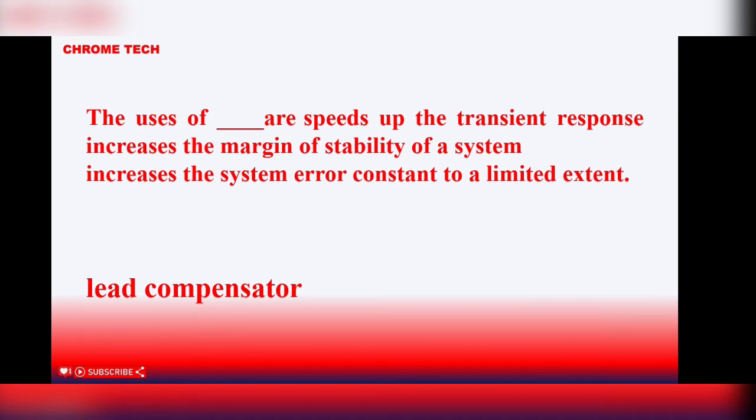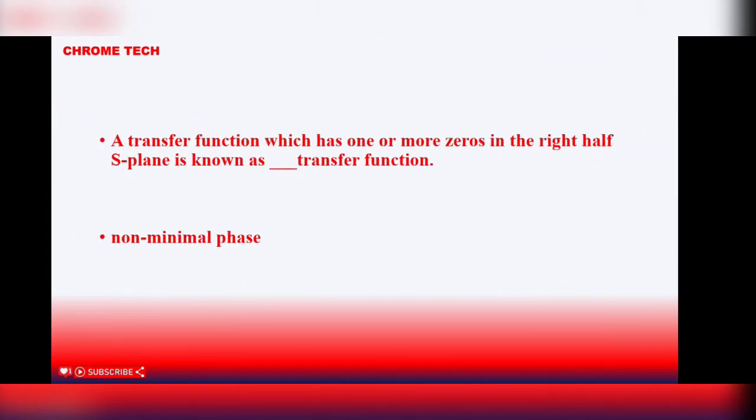The use of dash to speed up the transient response increases the margin of stability of a system and increases the system error constant to a limited extent. Lead compensator is the correct answer. A transfer function which has one or more zeros in the right half of the S-plane is known as non-minimal phase transfer function.